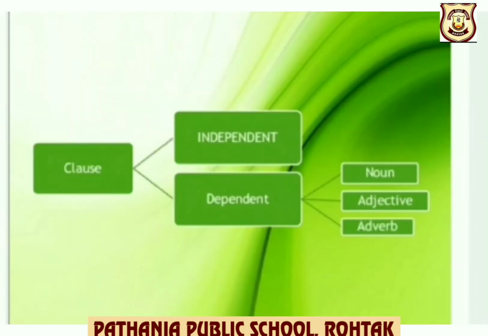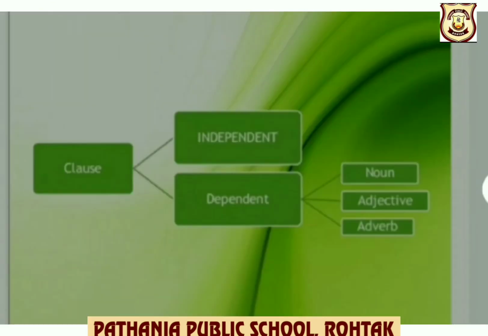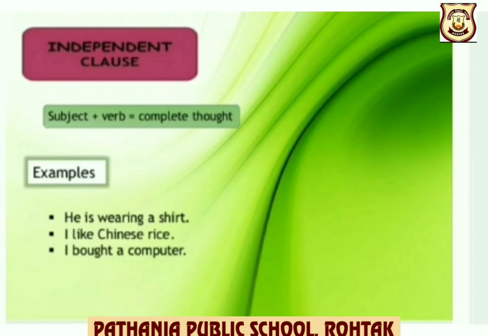Clauses are further divided into two, that is independent and dependent clause. Again, children, dependent clause is divided into three, that is noun, adjective and adverb clauses. First, let us understand the meaning of independent clause. Children, an independent clause consists of subject and verb, and they express a complete thought.